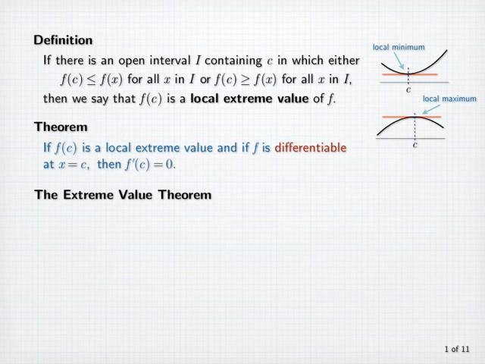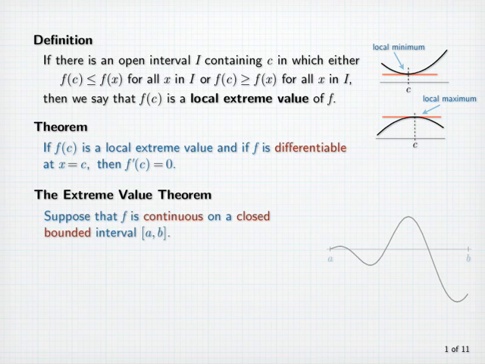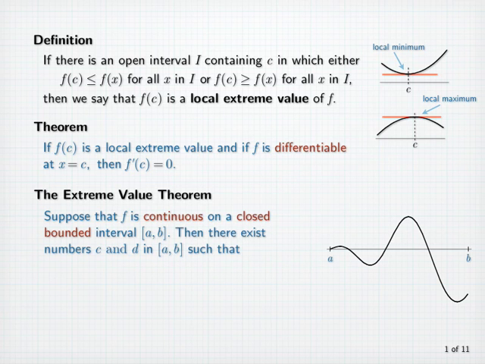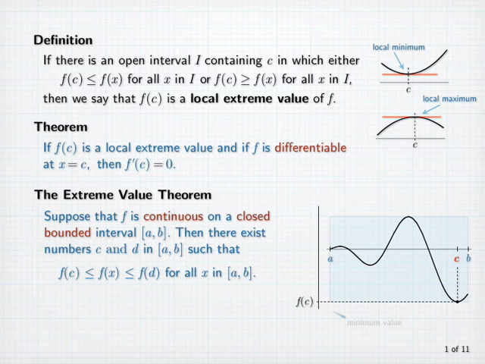The extreme value theorem is a fundamental result concerning continuous functions on closed bounded intervals. Suppose that f is continuous on a closed bounded interval [a, b]. Then there exist numbers c and d in [a, b] such that f of c is less than or equal to f of x, which is less than or equal to f of d for all x in [a, b]. Here, f of c is the minimum value of f on the entire interval, and f of d is the maximum value of f on the entire interval. Such values are often called absolute or global extreme values, as opposed to local extreme values.